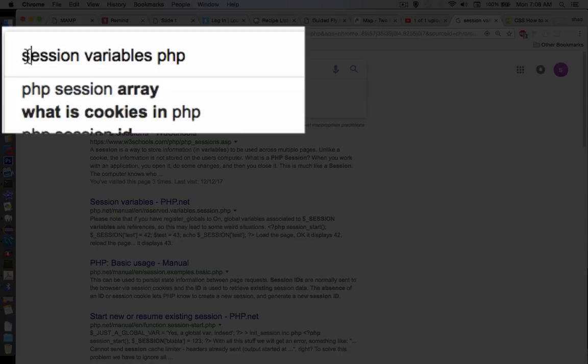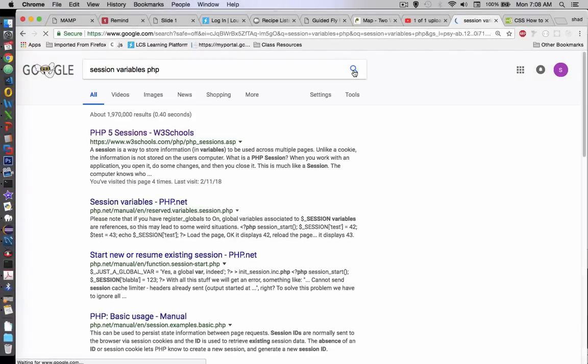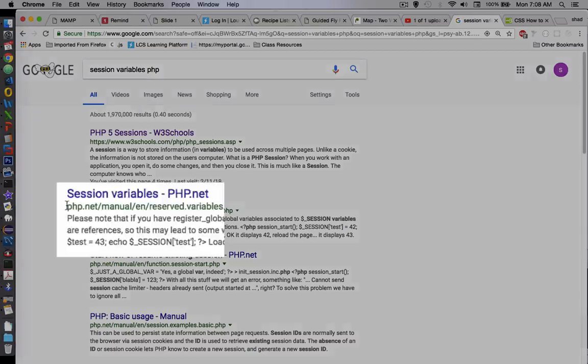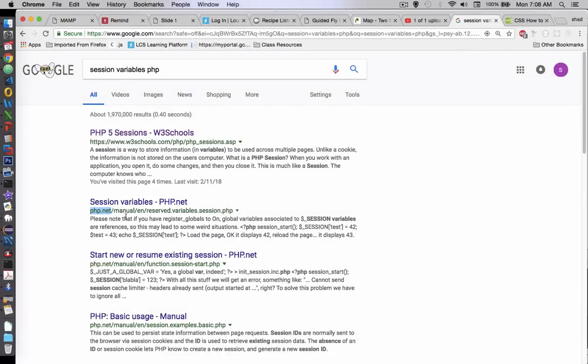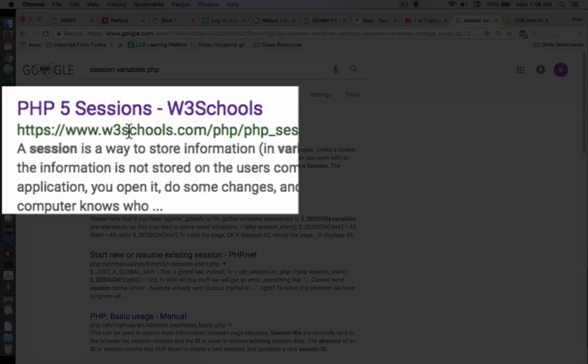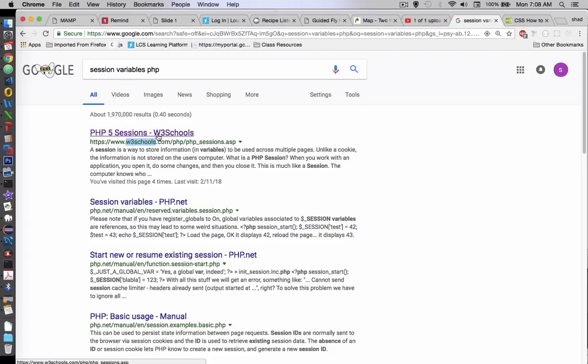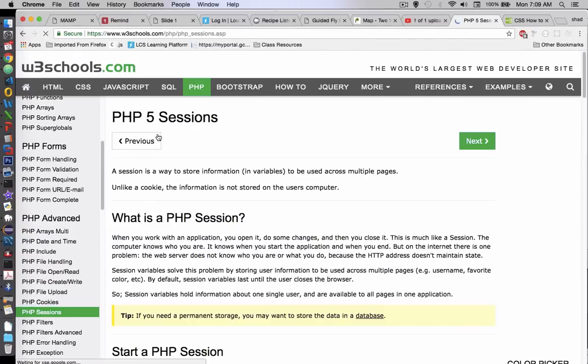I'm going to Google and search for something called session variables with PHP and do a search. Usually there are two websites that come up in search results first. PHP.net is the official documentation for the PHP language. It's a great source, it's complete. However, it seems that documentation is rather difficult to read unless you already understand the language. So PHP 5 sessions here on this link at W3 Schools is a better choice for us if we're brand new to this idea. So let's see what a session looks like.